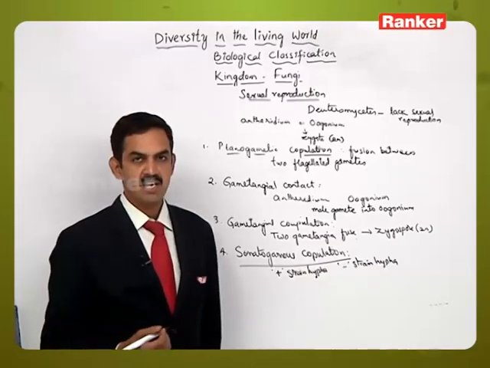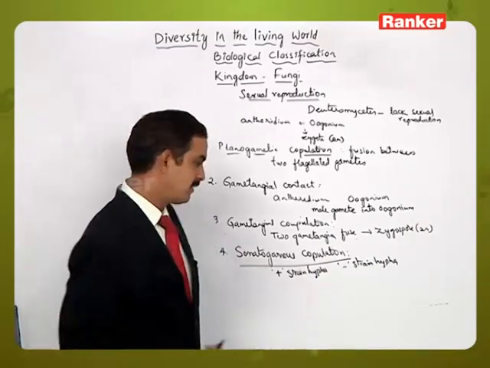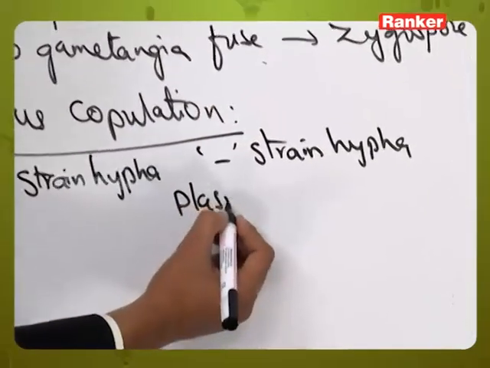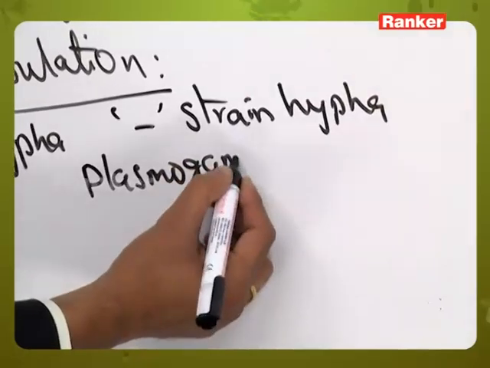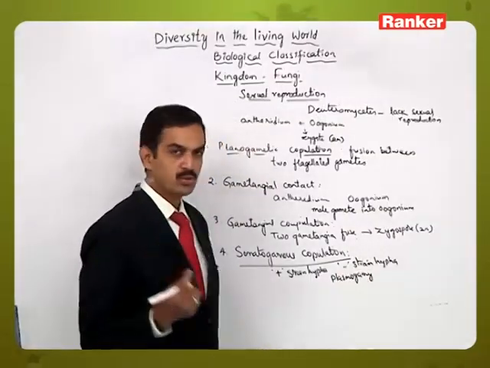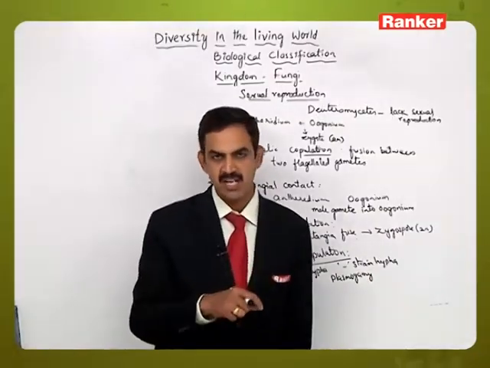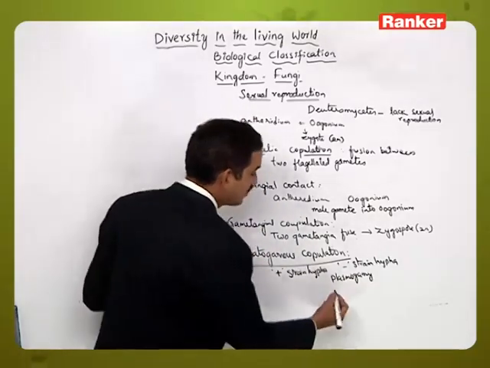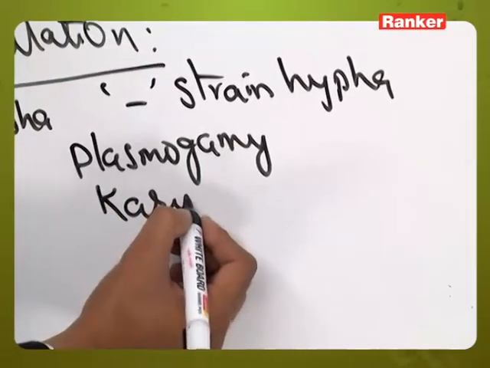These two hyphae will come in contact with each other. First the cytoplasmic contents will fuse, that is, plasmogamy will occur, whereas the two nuclei coming from one plus strain hypha and one minus strain hypha will remain separate, and after some time both of them will fuse.